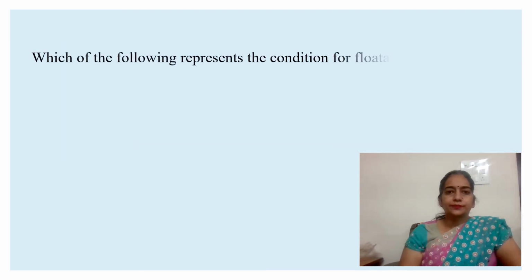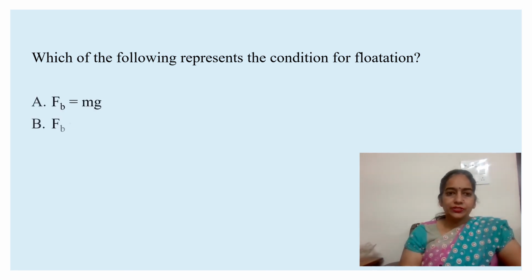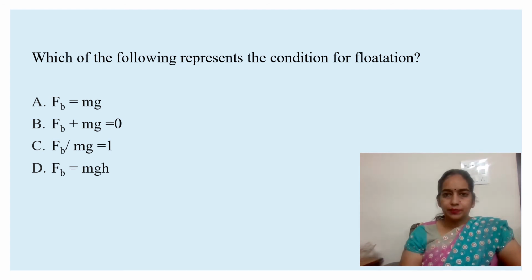Next question is, which of the following represents the condition for flotation? Fb equal to mg, Fb plus mg equal to 0, Fb upon mg equal to 1, or Fb equal to mgh. As per Archimedes' principle, an object will float if the buoyant force exerted on it by the fluid balances its weight, Fb equal to mg.